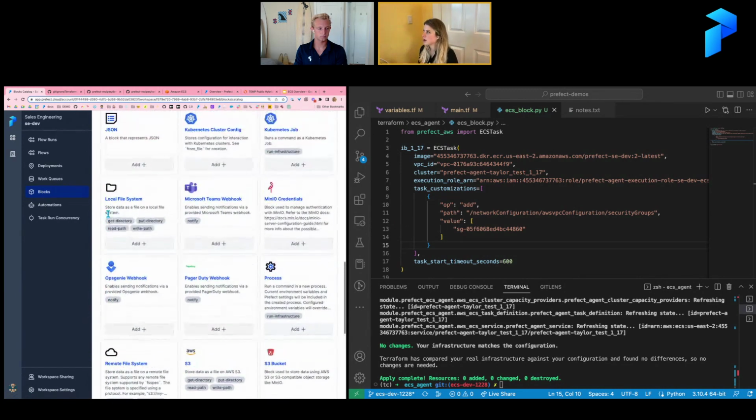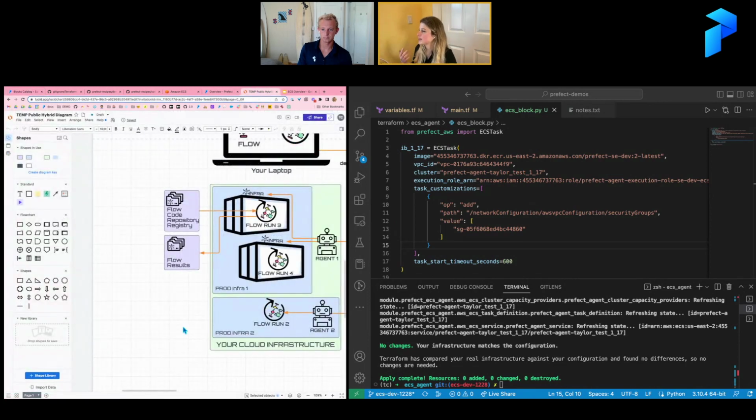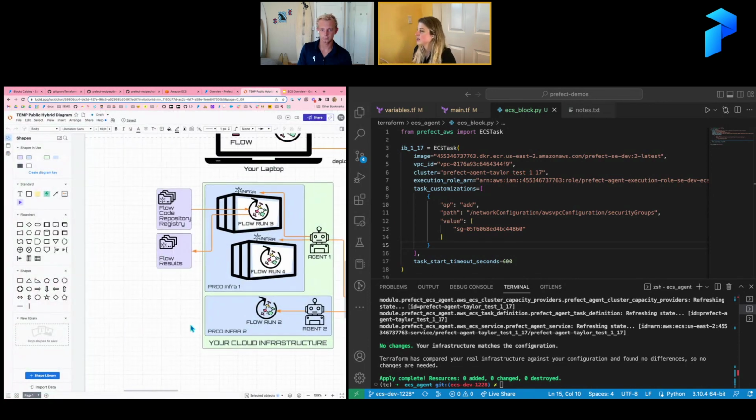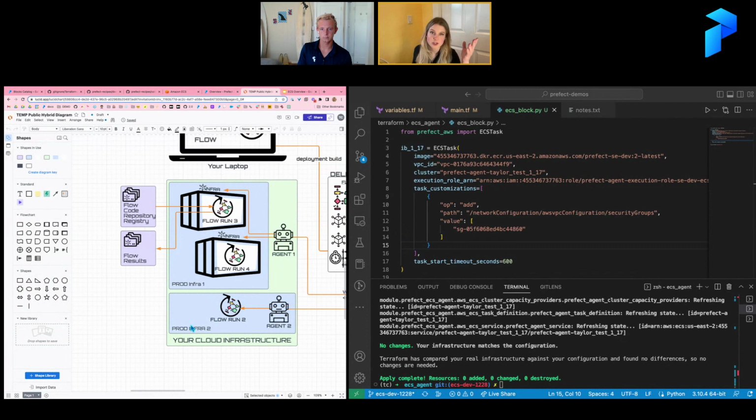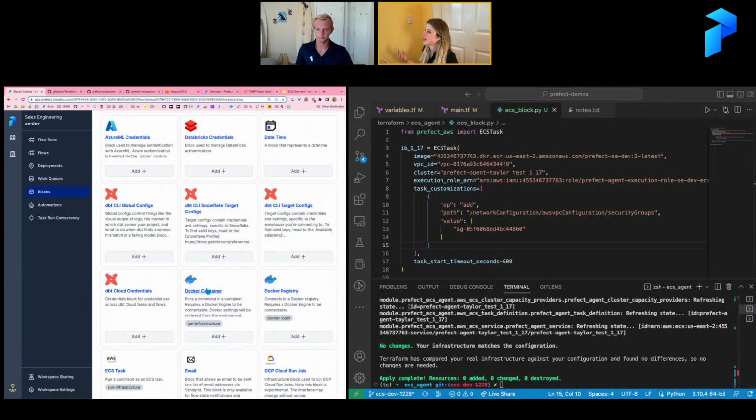We have these special blocks called infrastructure blocks. I was pointing to the agent over here and I said, the agent's main job is spinning up infrastructure. The agent uses information from an infrastructure block to spin up the infrastructure according to what you specified in that block. So we've got blocks like Docker container blocks.